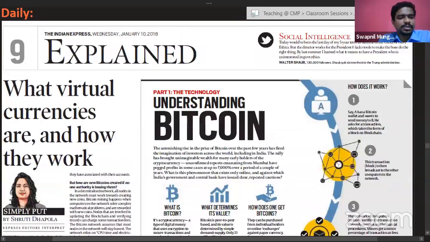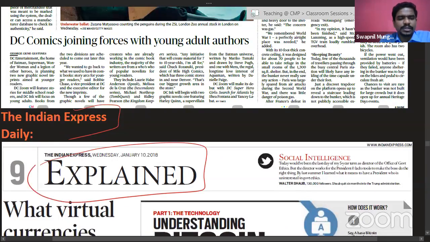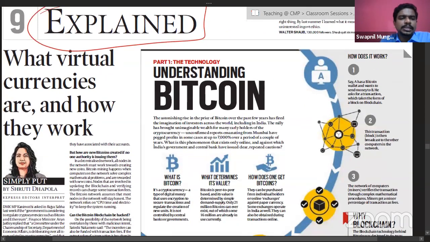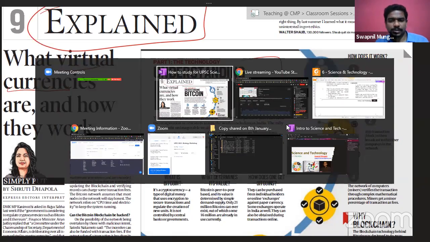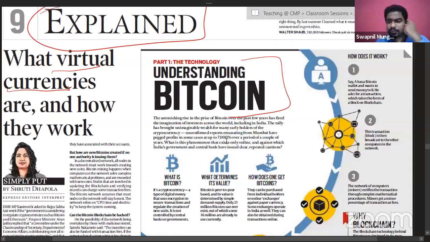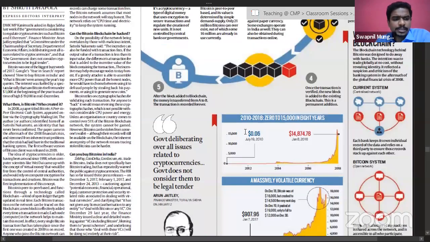Also in Indian Express, you all know Explained is a very important section. And in the Explained section, whenever there are any topics related to science and technology, particularly I found it very interesting. And those topics definitely add a lot of value to what we are going to be reading about and what we are studying. So that's why reading the Explained section, science and technology portion is going to be almost essential, is what I would suggest you. So please try and read that.